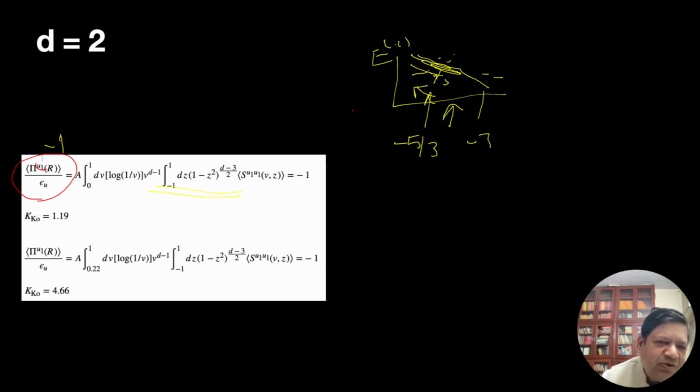From that you can compute the Kolmogorov constant. It turns out if I do the integral from 0 to 1, that's how it should be, I get the Kolmogorov constant to be 1.19. However, in experiments, numerical experiments, and some real experiments with soap films and so on, people think that the Kolmogorov constant is around 6 for 2D, and we are getting 1.19. So that's not looking very good. I did it by hand, so I do believe there is some issue.